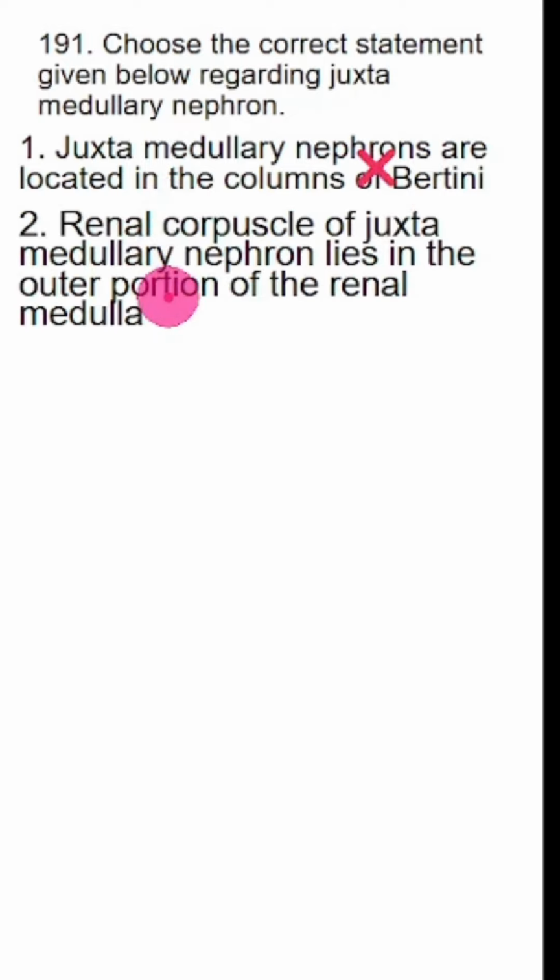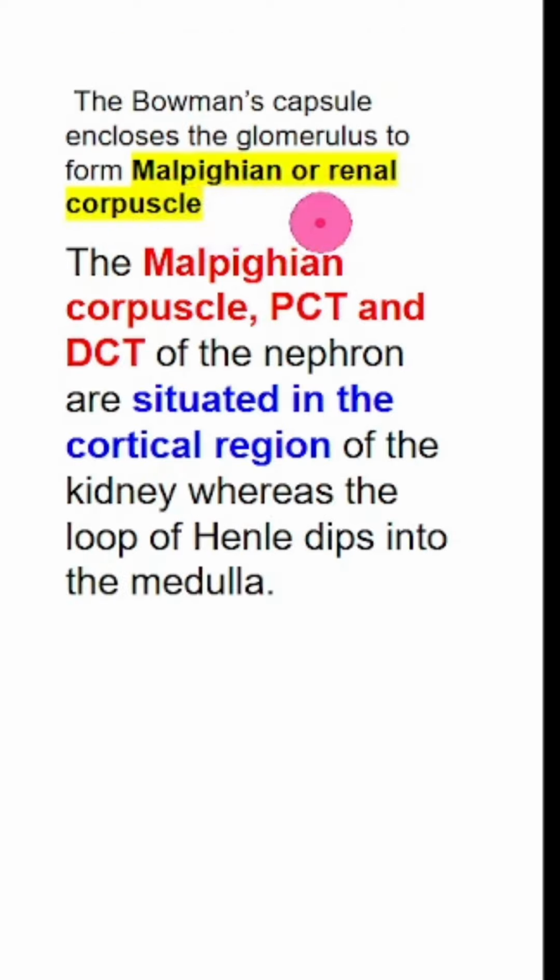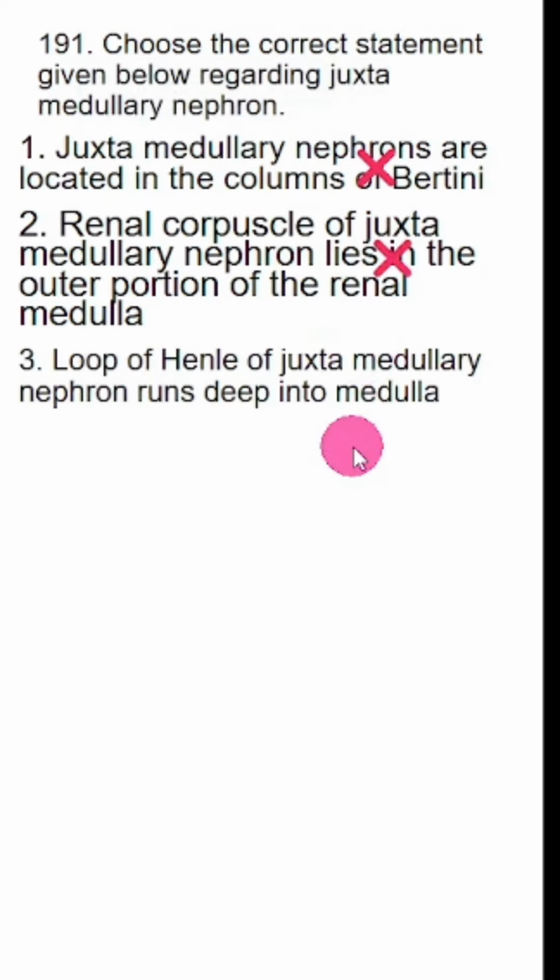Next one. Renal corpuscle of juxtamedullary nephron lies in the outer portion of the renal medulla. They are in the renal cortex. So renal and Malpighian corpuscle both stand for the same structure, which is the Bowman's capsule along with the glomerulus. So Malpighian corpuscle along with PCT and DCT, they are situated in the cortical region. It's only the loop of Henle, and that too the loop of Henle of juxtamedullary nephrons, that dips into medulla.